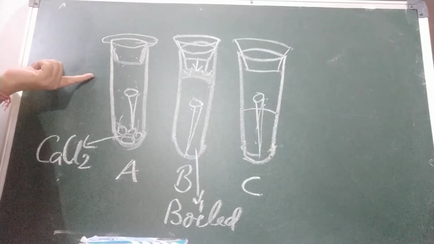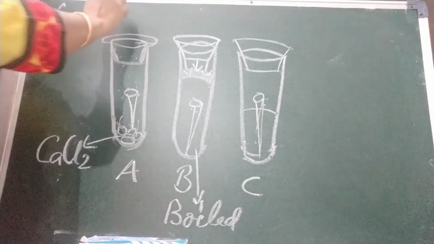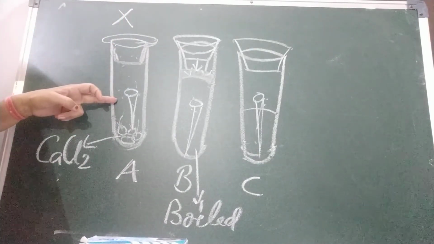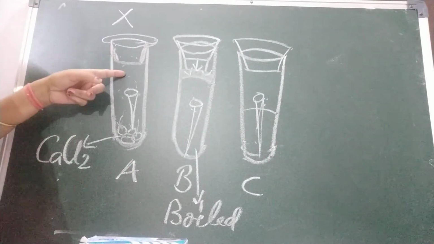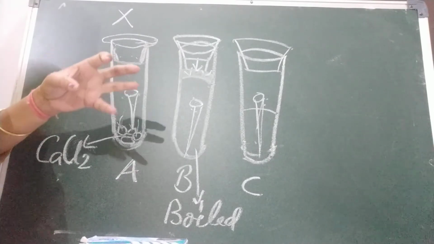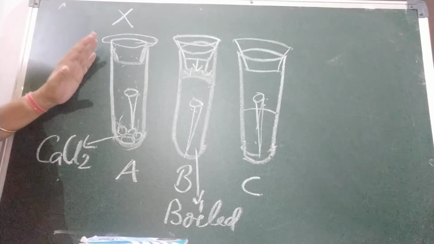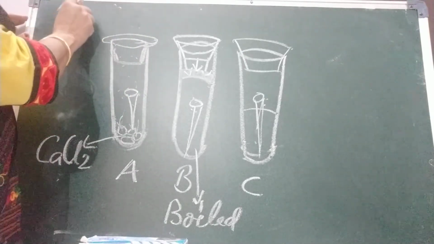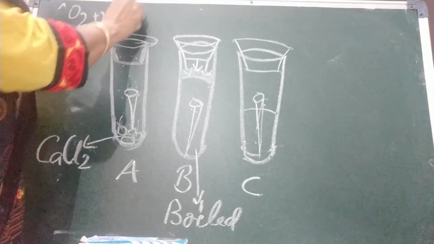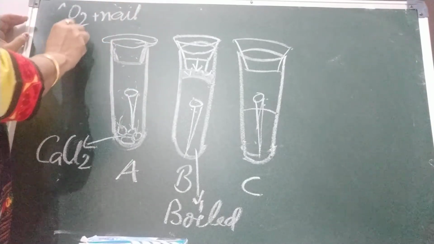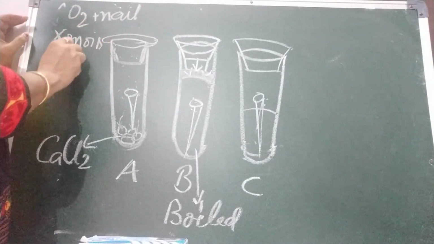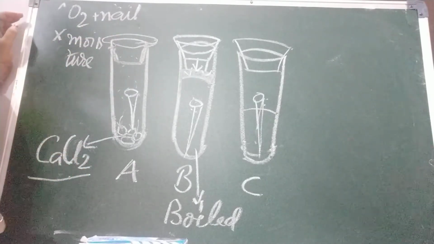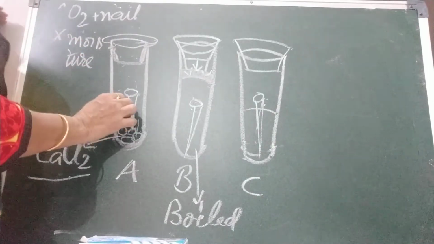In the first one, will it rust? No. The nail will not rust. Why will it not rust? Because in this, what is missing? Air is there, but water content is missing. Oxygen is there and the nail is there, but what is missing? Moisture. Why? Moisture is taken or soaked by calcium chloride. So it will not rust.